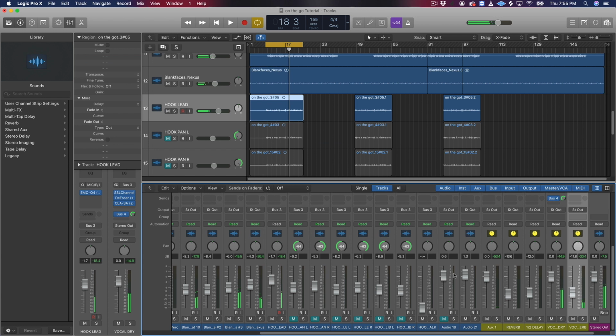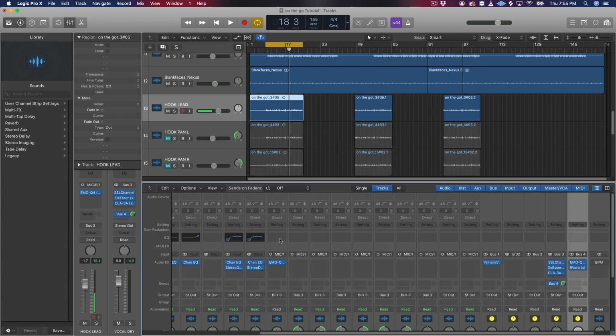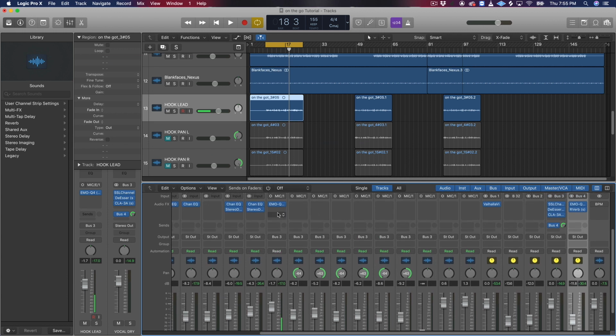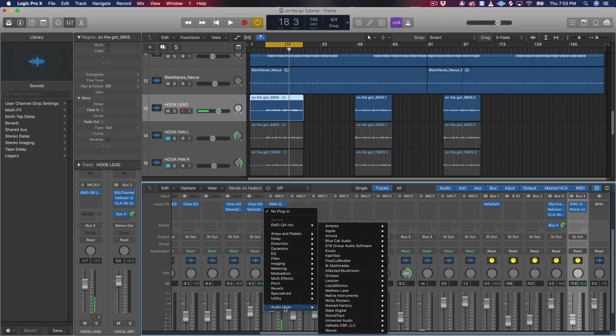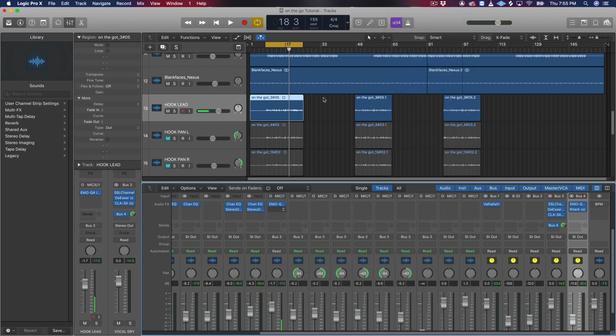All right, cool. And then the next thing I like to do is add the API 550 EQ from Waves on my lead hook vocal. I don't like to add too much EQ to all my vocals. So what I'll do is I'll just add this here on top of my vocal. And then you want to go to Waves. You want to go to API, Mono, 550B.